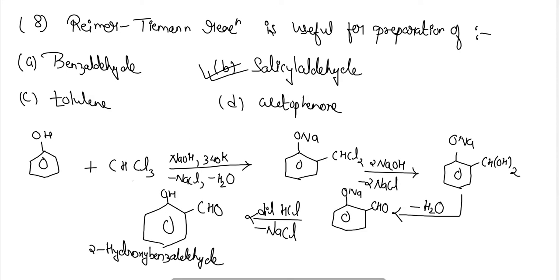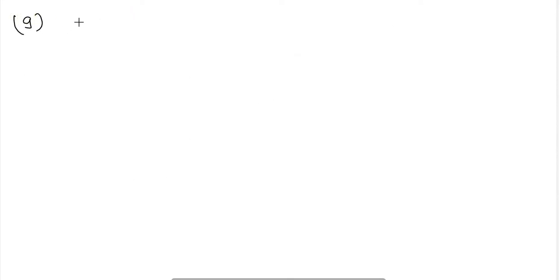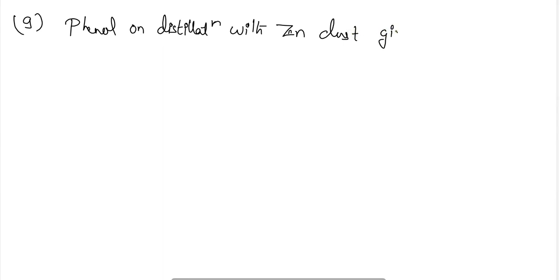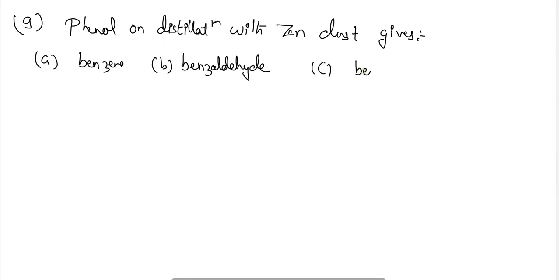Okay, ninth one. Phenol on distillation with zinc dust gives A, benzene, B, benzaldehyde, C, benzoic acid, or D, benzophenone.